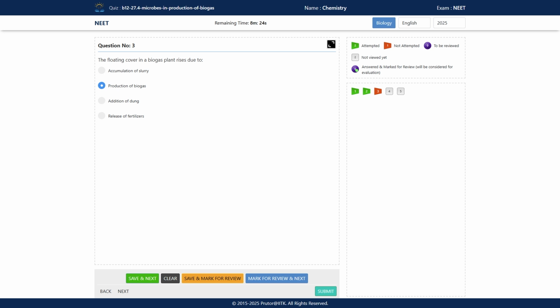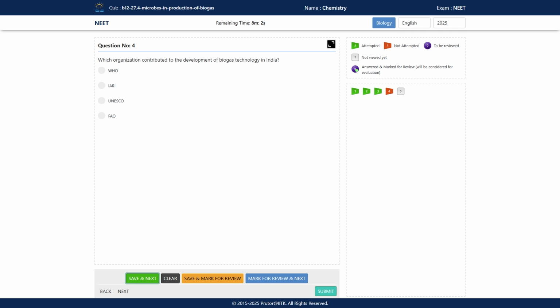In the anaerobic digester, due to digestion of the organic matter, the bio waste, gases are produced, and these gases rise up, and because of this the floating cover also rises up.